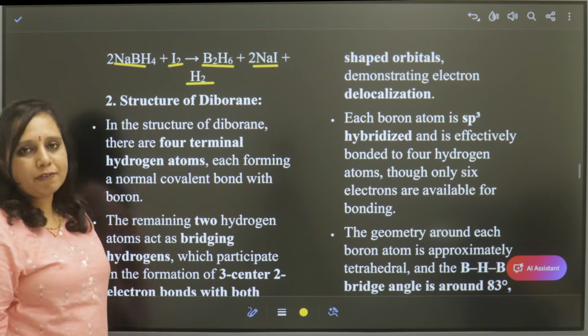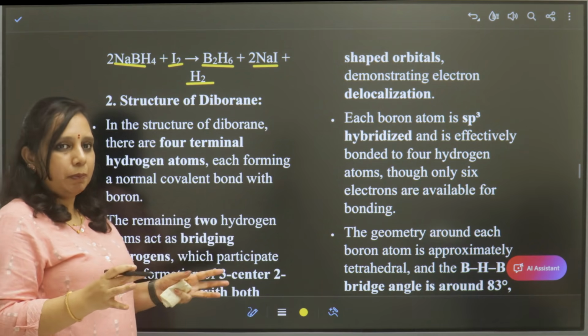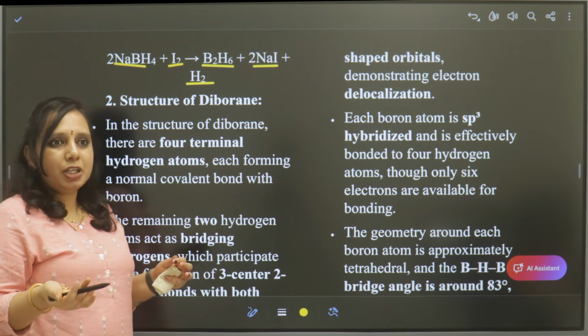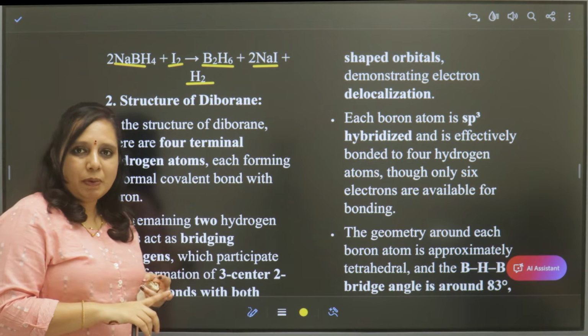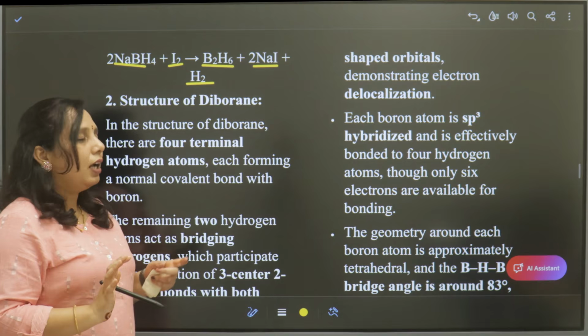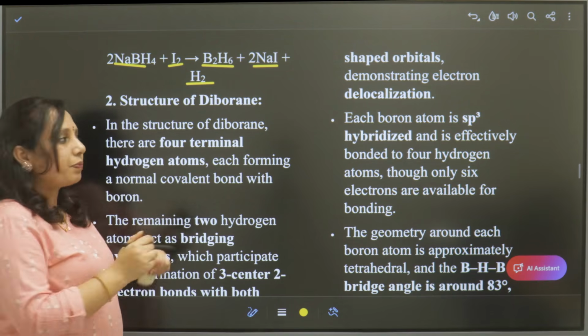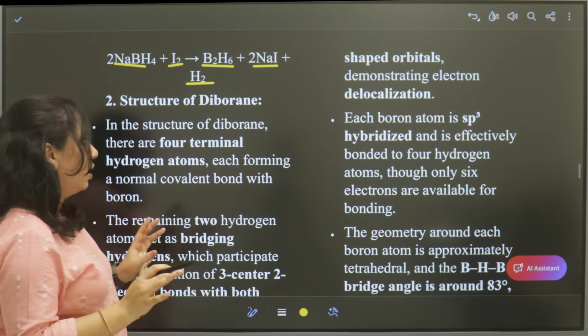These two are the important methods of preparation of diborane: lithium aluminum hydride with boron trifluoride, and sodium borohydride with iodine.